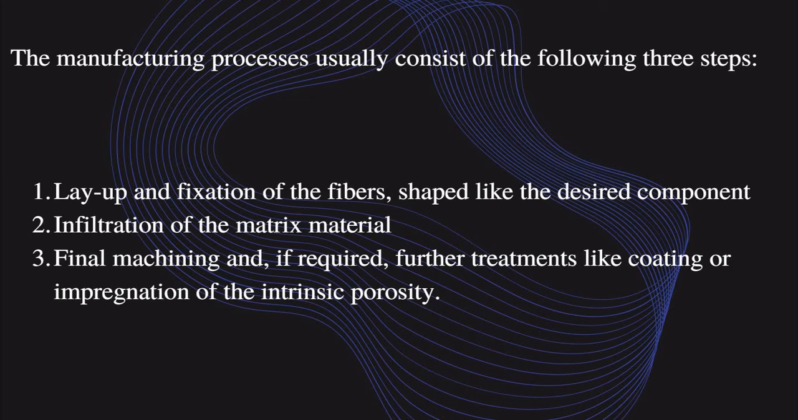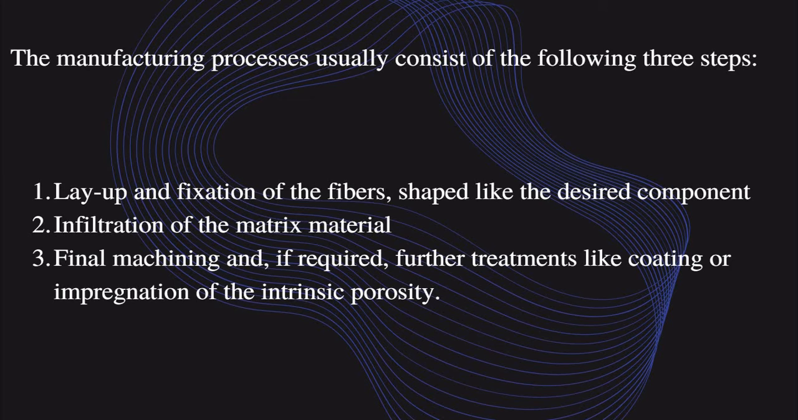So the manufacturing process usually consists of the following three steps. The first is layup and fixation of the fiber, shaped like the desired component. It's like a hand layup or spray layup method. We need a fixation mold, shaped like the desired component.